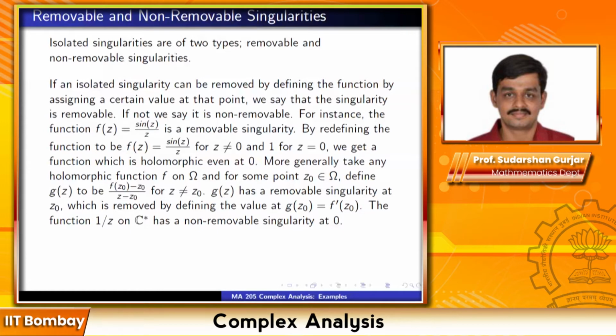Okay, but is there any function which has a non-isolated singularity, but there is some method of defining an extension of the function over there, and then it turns out to be holomorphic? Well, you can do one silly thing. Suppose you have a holomorphic function on an open set omega.